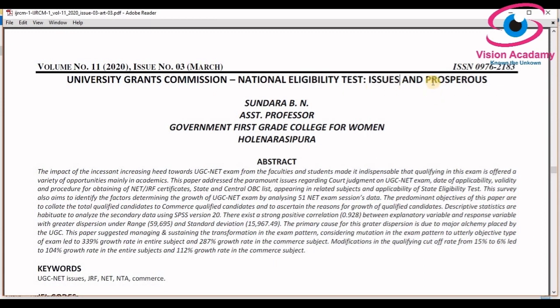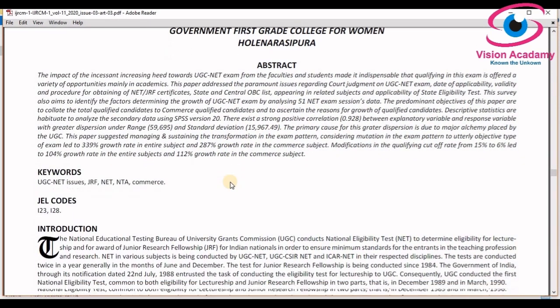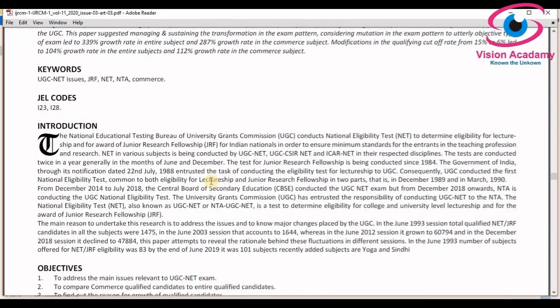Those issues I have also addressed in this paper, mainly issues relating to the UGC NET and prosperous, how it has grown from June 1993 to December 2018. So this is the abstract. I will stress whatever is important, and the rest you can go through.